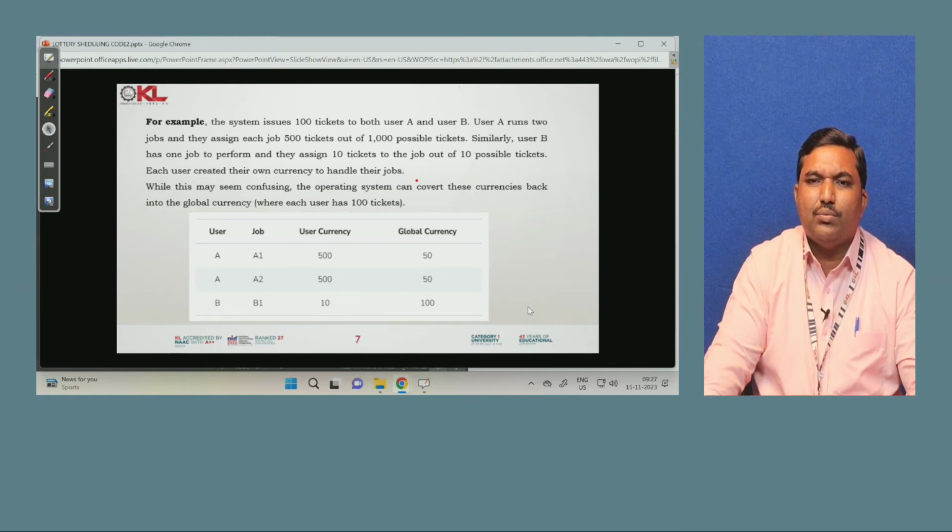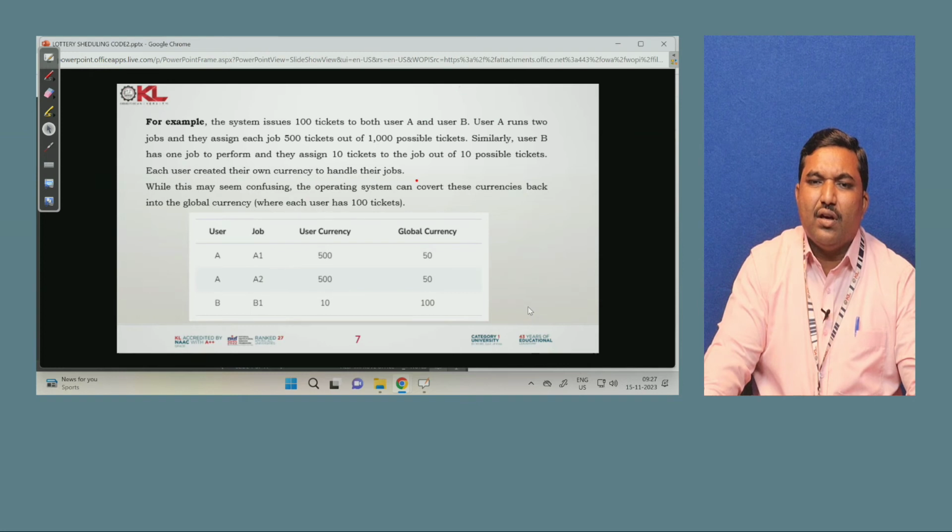Out of 10 possible tickets, each user created their own currency to handle their jobs. Each job has to create their own currency, which is called the global currency. A1 having 500 tickets and A2 having 500 tickets will be converted into this global currency.